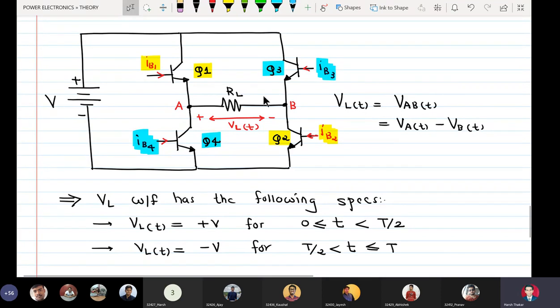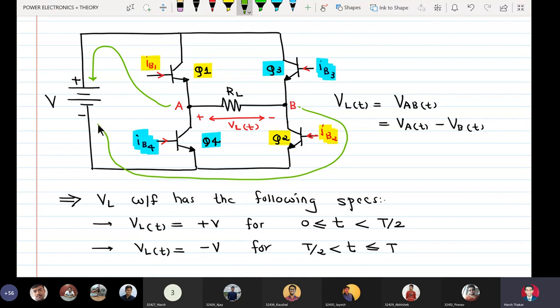Now students, if I want VAB equal to plus V, that means A should get connected here and B should get connected here. So the point A has to be pulled up to this point and B has to be pulled down to this point.